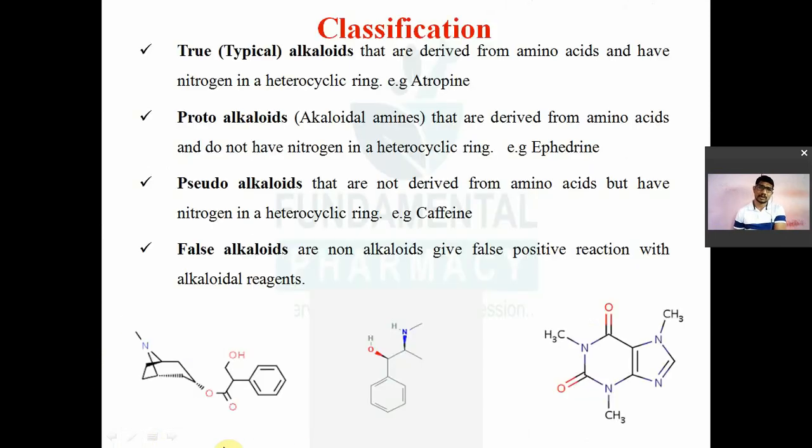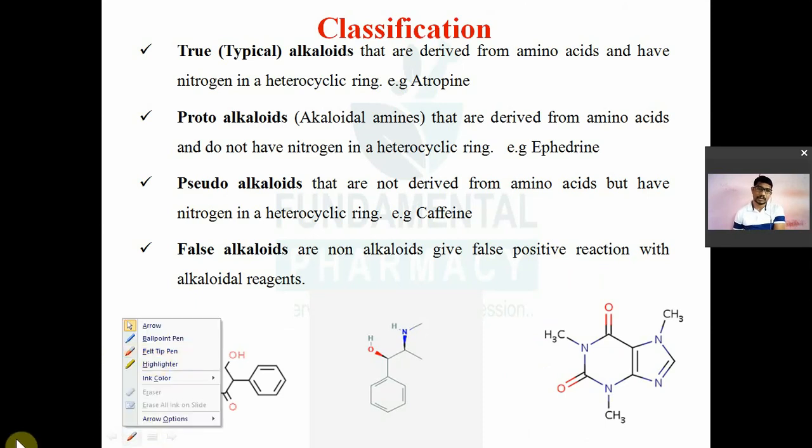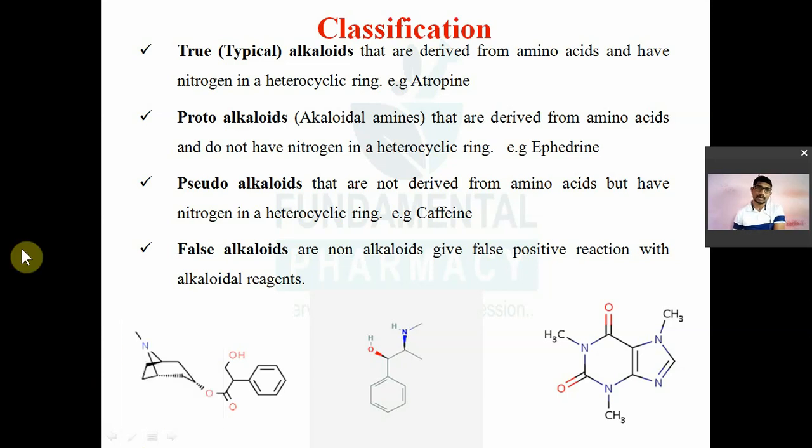Now, classification of alkaloids, this is again very important. इसके ऊपर भी क्वेश्चन आता है आपके जीपीएट में. Classification of alkaloids, again this is very important. So alkaloids are classified in different ways, depending upon the nature, depending upon the chemical structure, depending upon the therapeutic uses. So there are different ways, but this one is important, chemical classification.